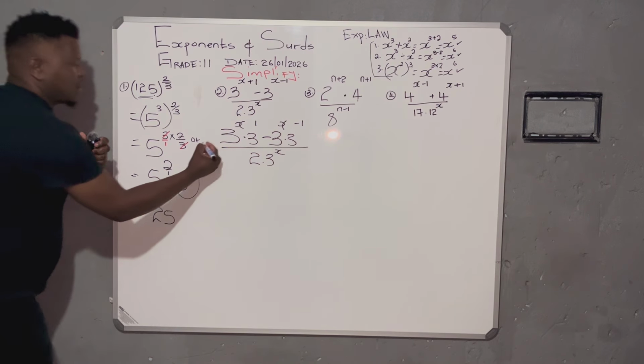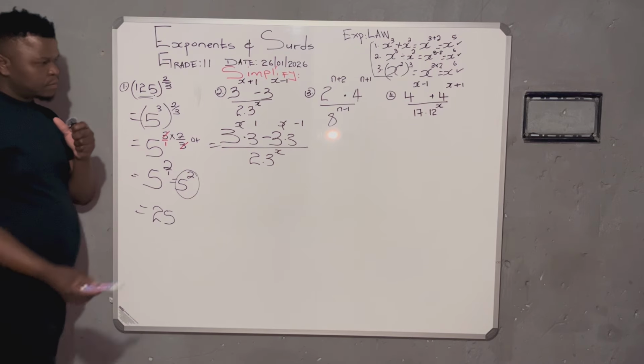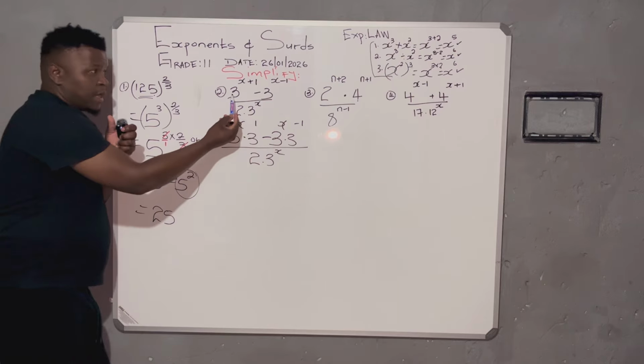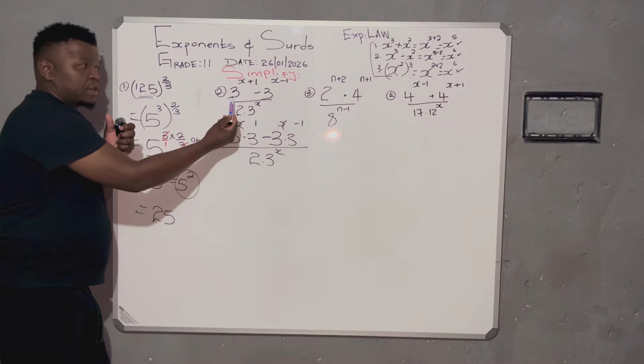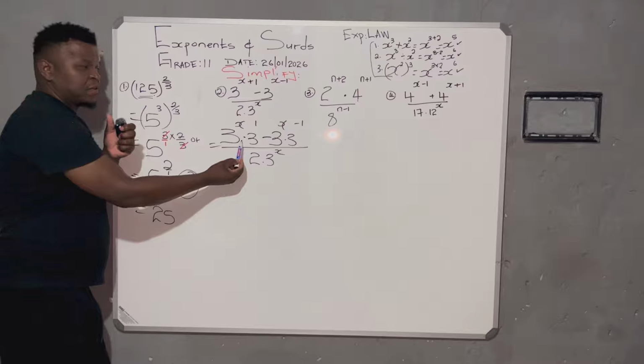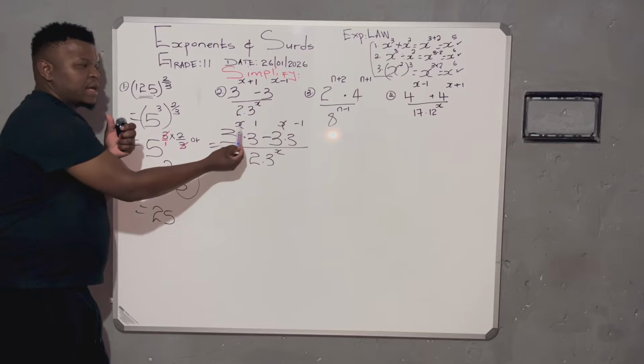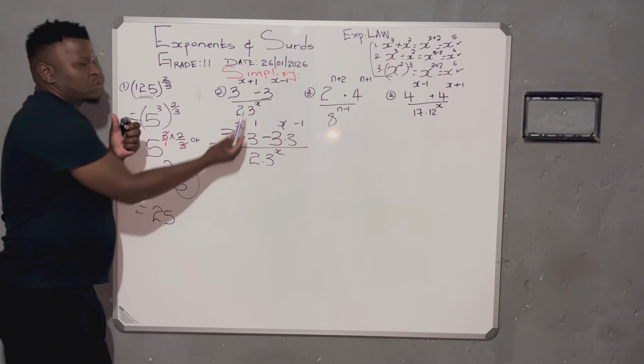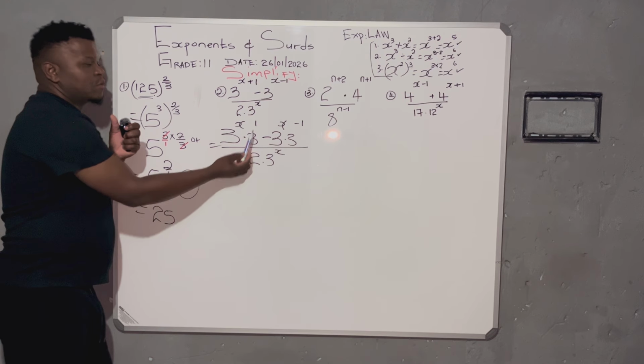Now let's talk about this step. We split the base of 3 into 2 different bases with different exponents. There were 2 of them, x plus 1. Now x is separate from 1.